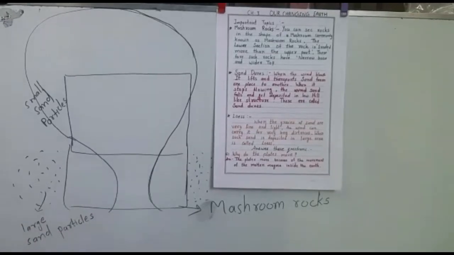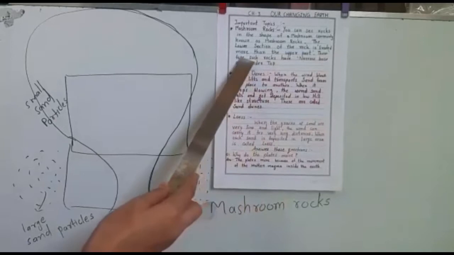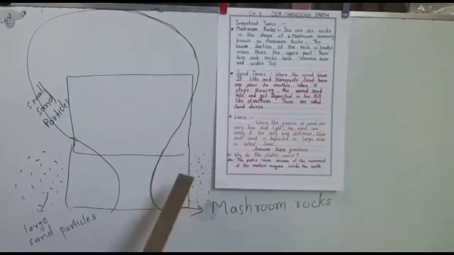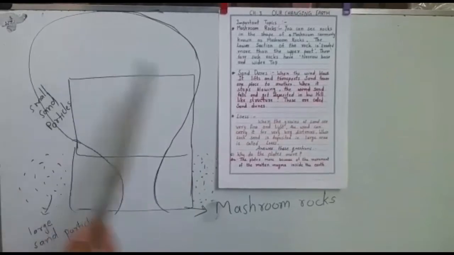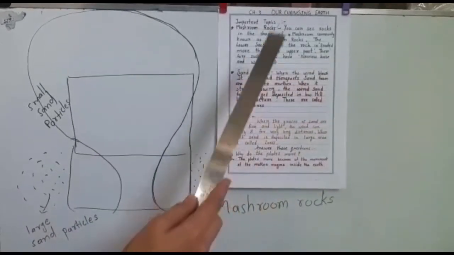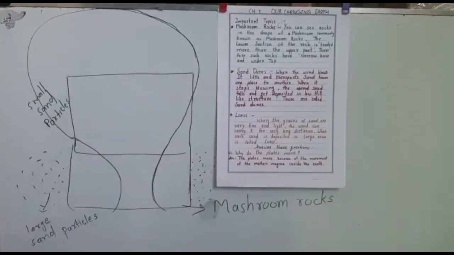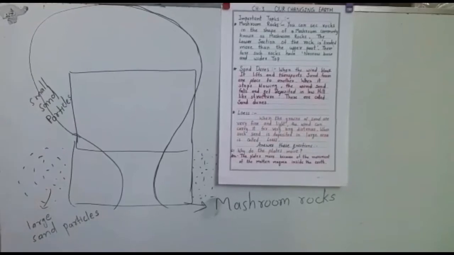So the important thing is that the lower section of the rock is eroded more than the upper part, meaning the wind erodes this lower part more than the upper part. Therefore such rocks have a narrow base and a wider top. I hope you understand properly that mushroom rocks are formed by the wind.